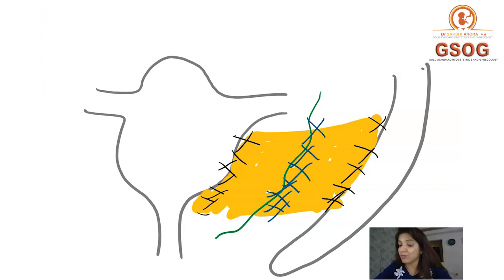And when you are removing the cardinal ligament from here, this is the place where the ureter is present. And that is why maximum risk of injuring the ureter is with AIIMS hysterectomy. But the most common hysterectomy which leads to ureteric injury is a simple hysterectomy, that is total abdominal hysterectomy, because that's the most common hysterectomy which is done.